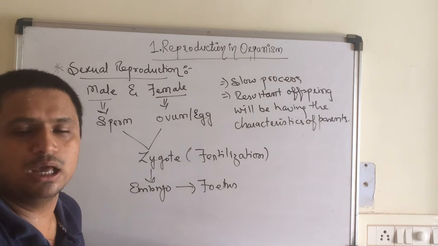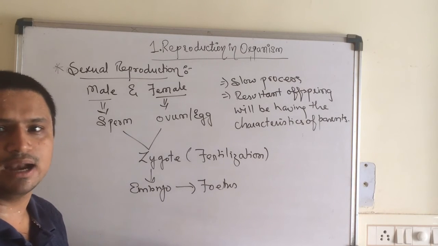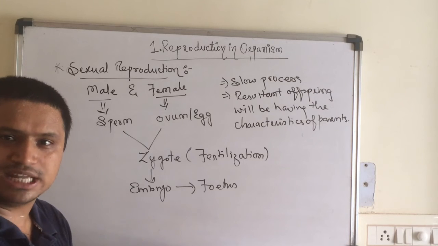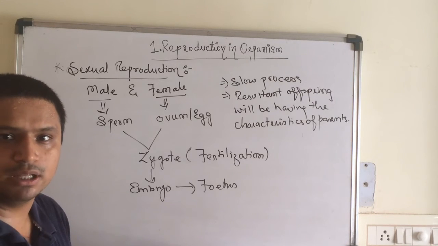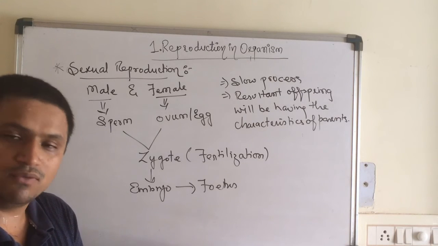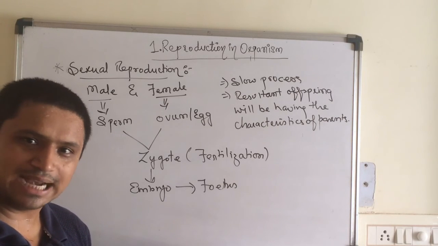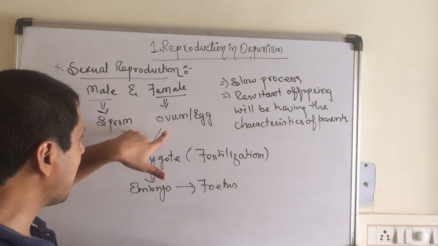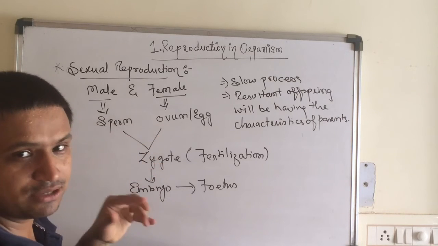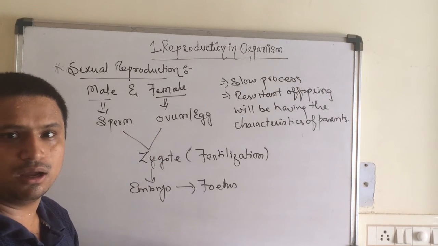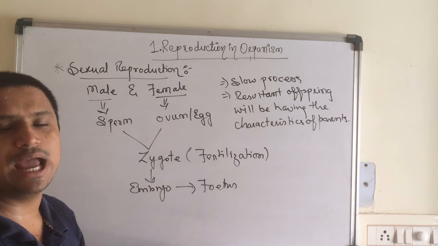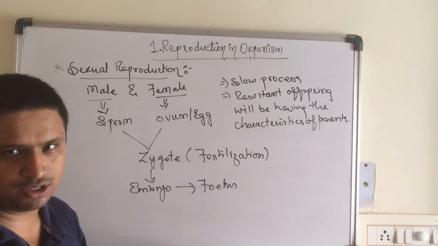Like we people, we have characteristics of both father and mother. We do not copy our genetic constitution only from the mother or only from the father. We may have the characteristics of our grandparents also, children. Because two gametes take part in sexual reproduction, we have the characteristics of both the parents, children.